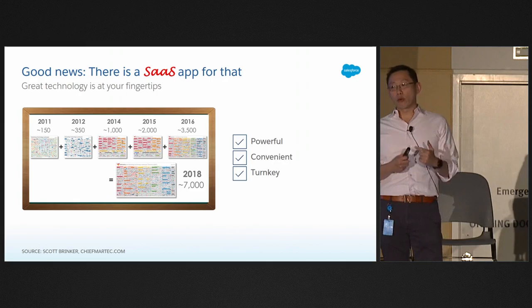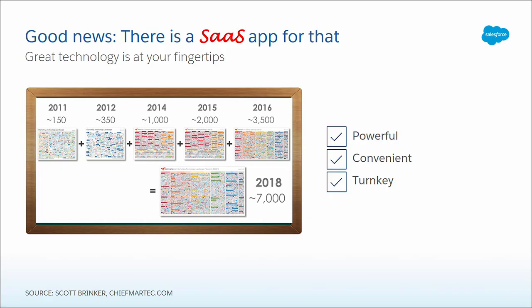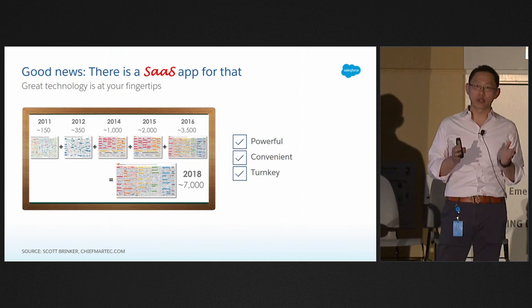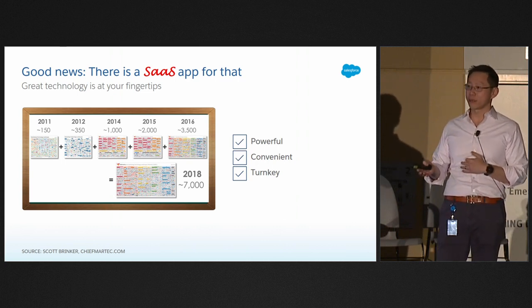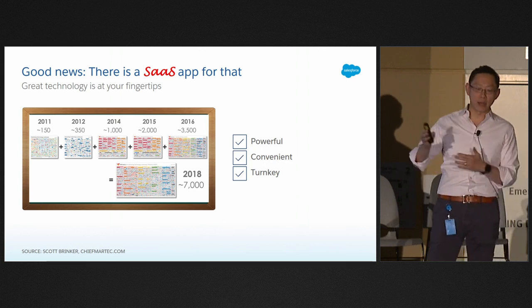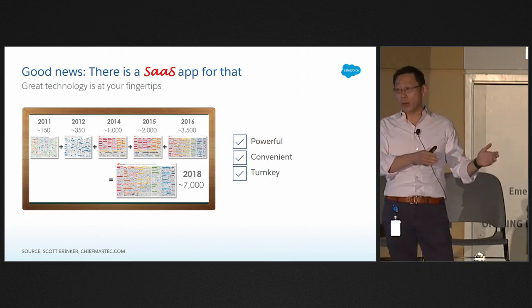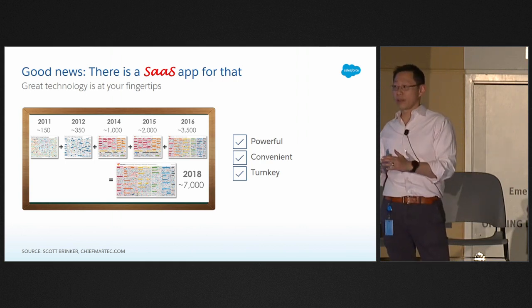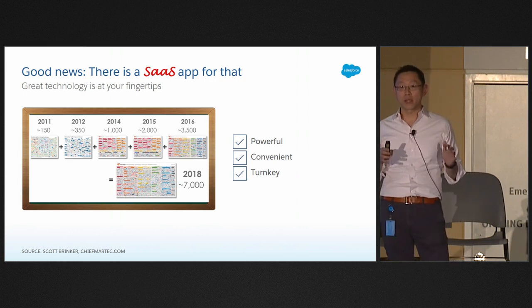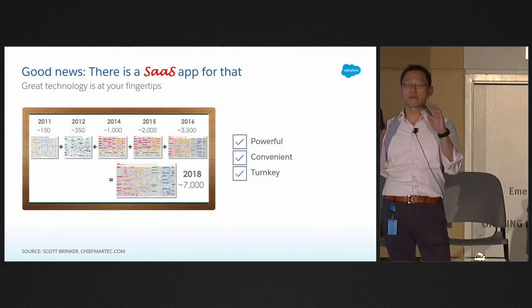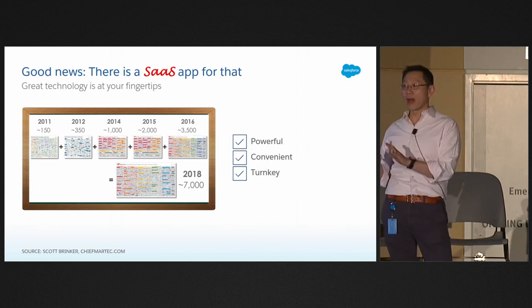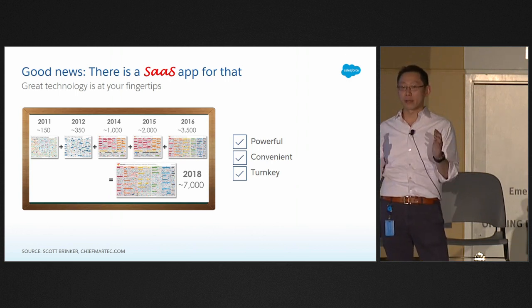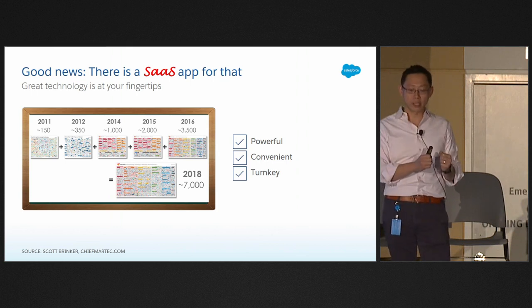So if you're really worried about how to bring this to your customer, there's actually pretty good news, which is that there's probably a SaaS app for everything you want to do. And that is illustrated very clearly just in the marketing technologies industry. So I picked marketing because I'm kind of liking marketing. If you think about 2011, there were only about 150 SaaS applications. Today in 2018, there are over 7,000. So what that means is that pretty much anything you want to do, any sort of technology functionality you want to provide, there is a SaaS application that you can subscribe to and bring to your customers.